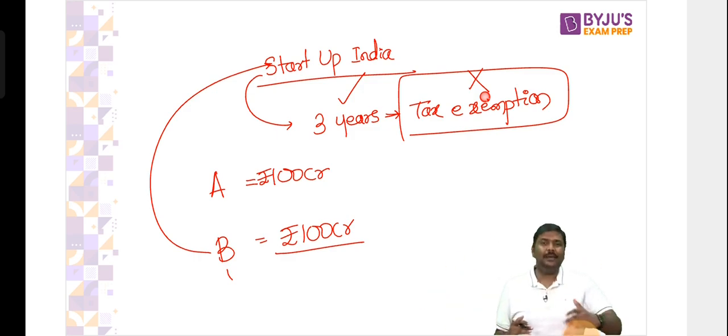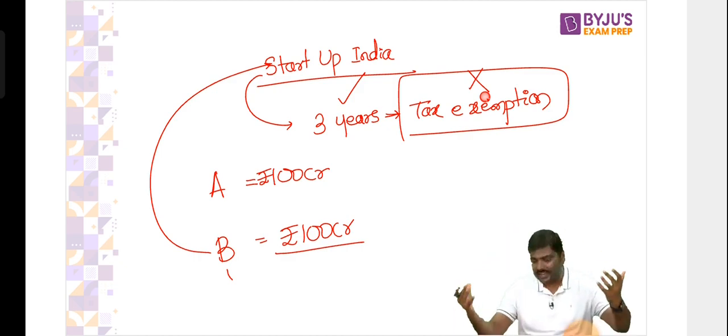Now, before you jump to a conclusion that the policy is wrong, mind the objective of the policy. The policy's objective is to promote startups in India. Rather than looking at only the taxes, look at other advantages also. So what do you mean by that? Startups create a lot of employment. Startups setting up means investment is increasing, etc.